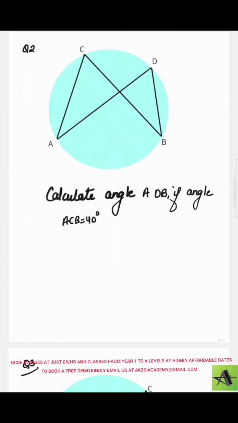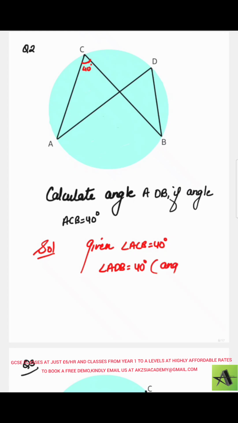If we see the question, it says calculate the angle ADB if angle ACB is 40 degrees. That means this angle is already given as 40 degrees, this one. So our solution says given angle ACB is equal to 40 degrees, then angle ADB that they are asking is also 40 degrees by angle in the same segment.